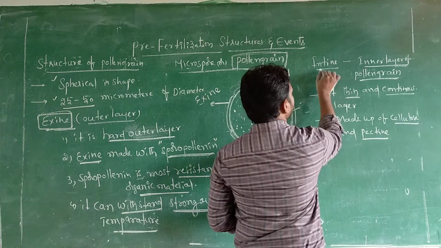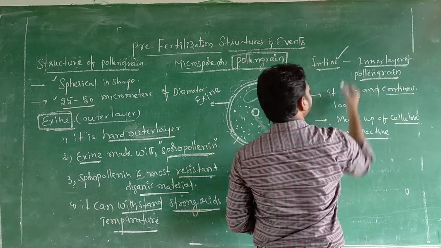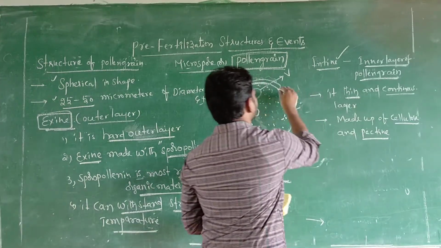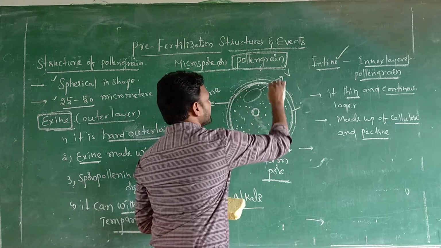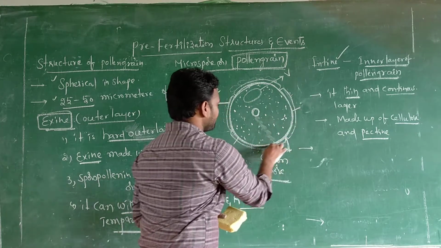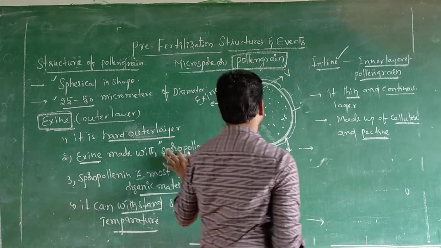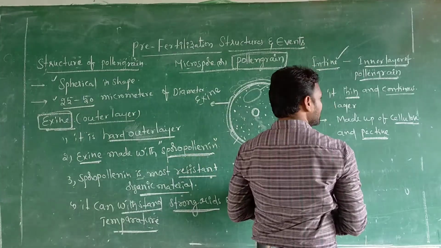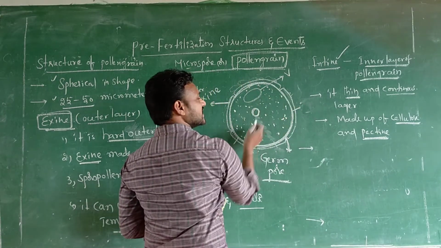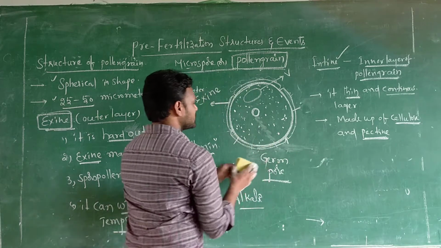Very simple, sir. The innermost layer of pollen grain is called intine. Intine is a thin and continuous layer. This intine is made with the help of which one, sir? Cellulose and pectin. The outer layer is made with the help of sporopollenin. The inner layer is made up of cellulose and pectin. This is the outer layer, this is the inner layer. Inside, what is there, sir?